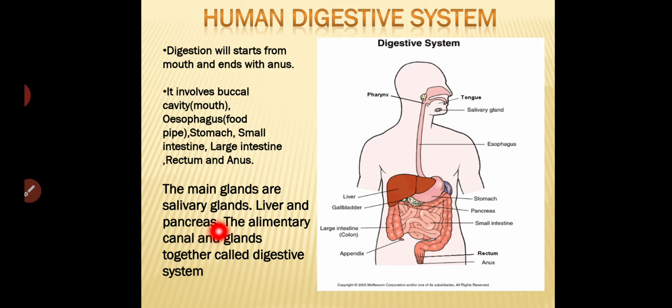Glands are those which secrete enzymes. What do they secrete? Enzymes, and those enzymes help us to digest our food. So all these glands and all these parts of our body together are called the digestive system. So let us study how the food enters our body, what will happen in each part of our body, and how it will be utilized by our body.